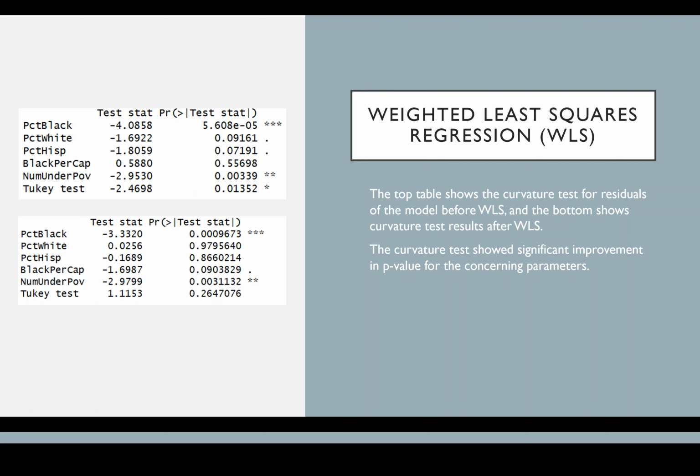Now, in order to fix the non-constant variance problem, I went ahead and did a weighted least squares regression. The top table shows the curvature test for residuals of the model before the weighted least squares, and the bottom shows the curvature test results after the weighted least squares. And so after, we can see a significant increase in all of the p-values for each parameter, showing that it helped to really fix the non-constant variance there.